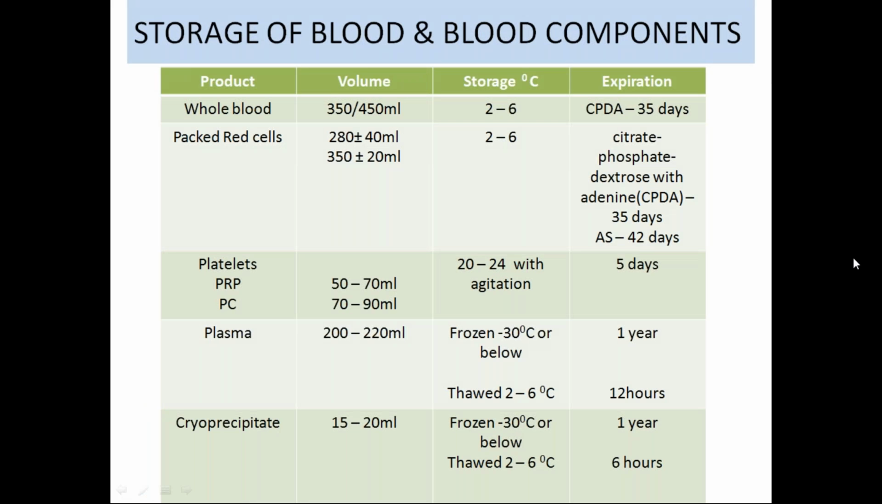So coming to the storage of blood and blood components. The volume of whole blood is about 350 to 450 ml. It is stored at 2 to 6 degrees centigrade, and in CPD it expires in 35 days. Okay, so up to 42 days we can store the whole blood maximum.